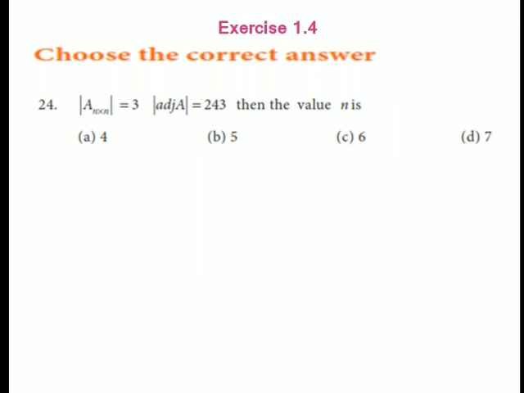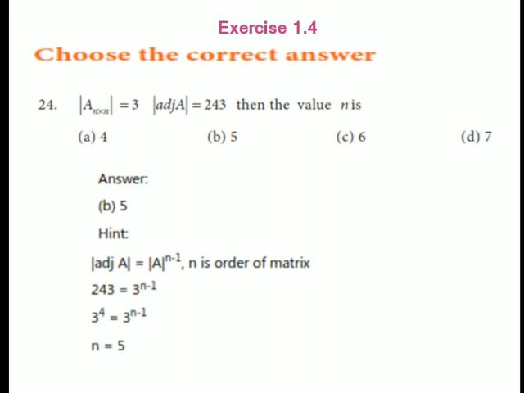If the modulus of adjoint A is 243, then the value of n is 5. Adjoint of A, 243 equals 3 to the power n minus 1. To simplify, the n value is 5.